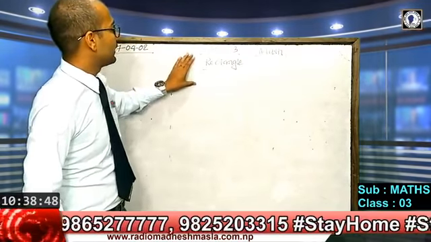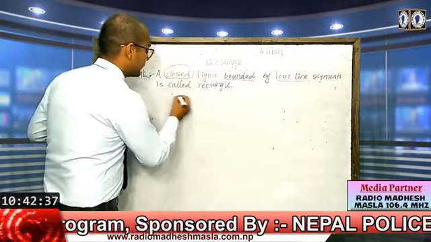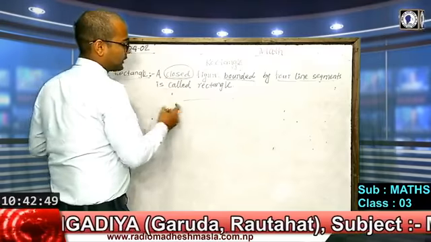So here first the figure should be closed, and it should be bounded, which means joined with each other, by 4 line segments. In the same way, similar to a triangle, this is also a closed figure, and it is joined with each other. It is also a closed figure, and the sides are connected with each other by 4 line segments.